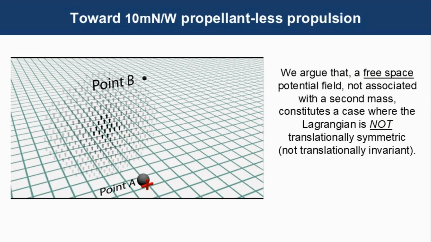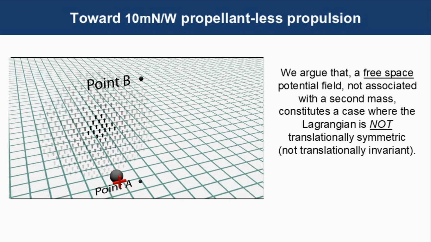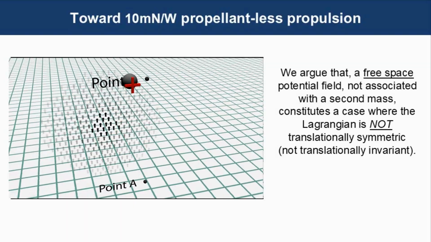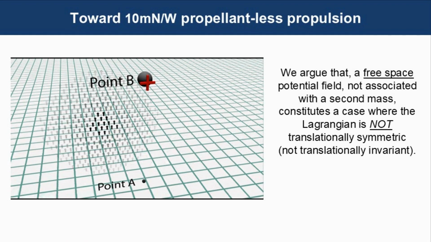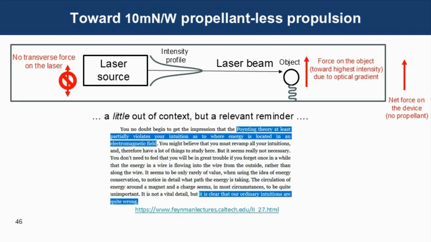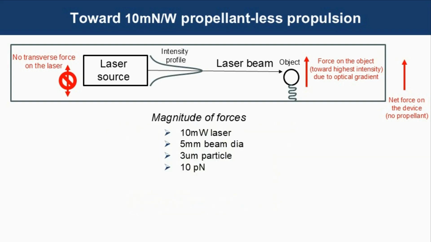Now, of course, I'm going to argue that any free space potential field not associated with a second mass that does work on a target mass constitutes a case where the Lagrangian is not translationally symmetric, that the Lagrangian is translationally variant. In this case, the laser provides the potential field, and the work done is not path independent. This is a little out of context, but a relevant reminder that there are cases where our ordinary intuitions can be quite wrong. So let's talk about the magnitude of the forces.